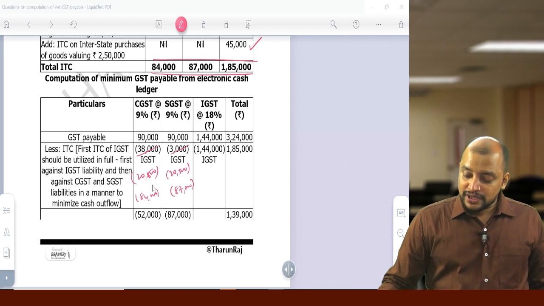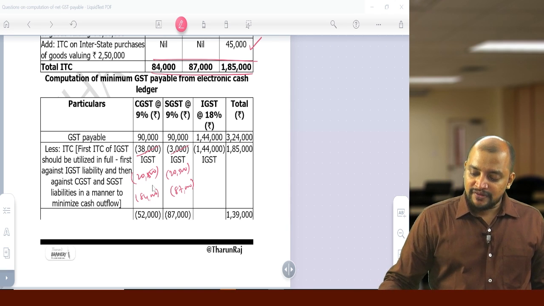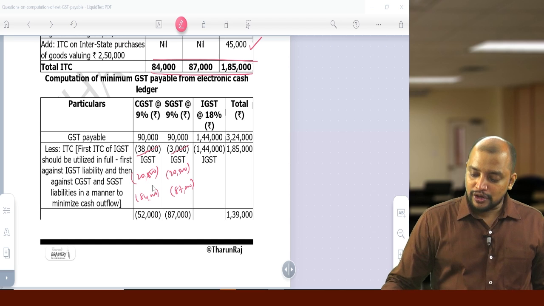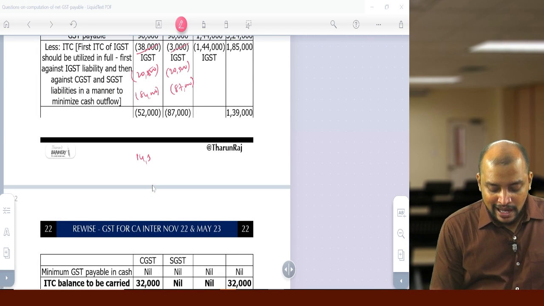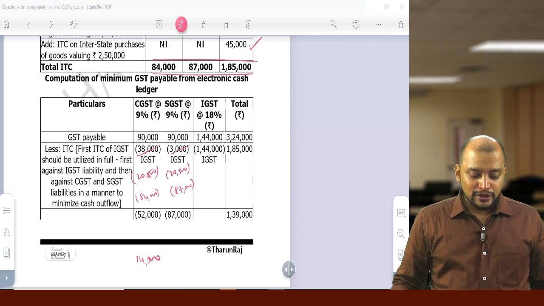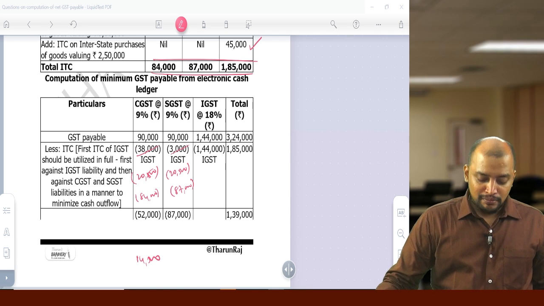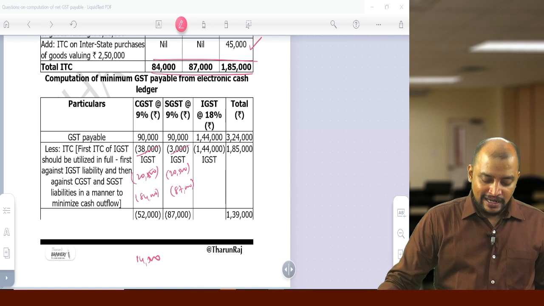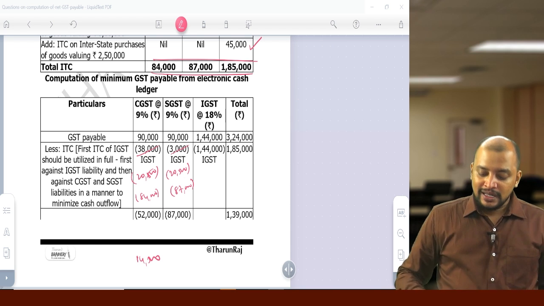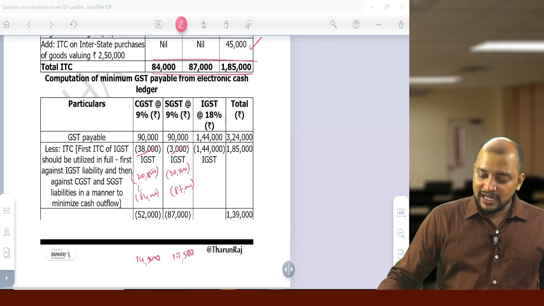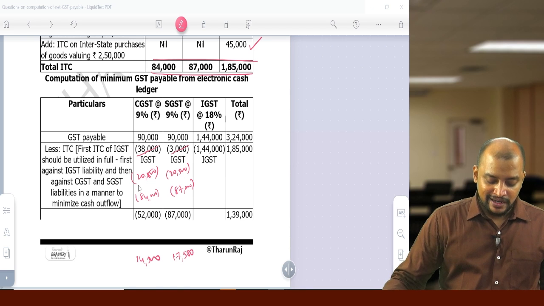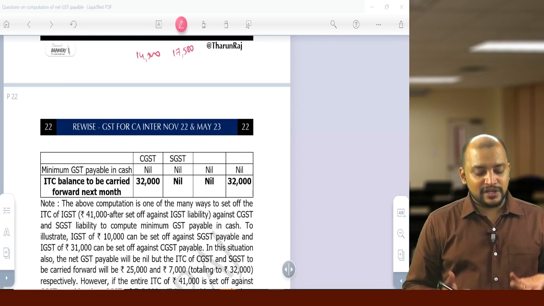So 90,000 minus 20,500 minus 84,000, so 14,500 will be carried forward. And here also it will be 90,000 minus 20,500 minus 87,000, that is 17,500 will be carried forward. So 17,500 plus 14,500, if you see, is 32,000.